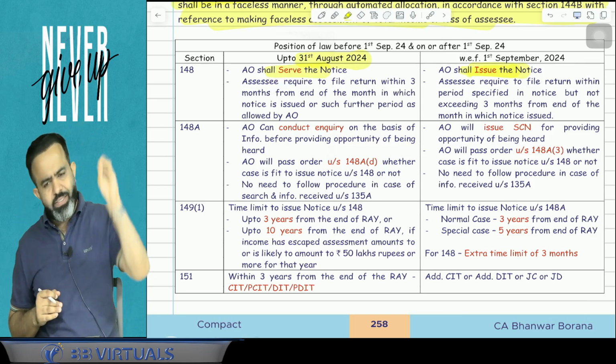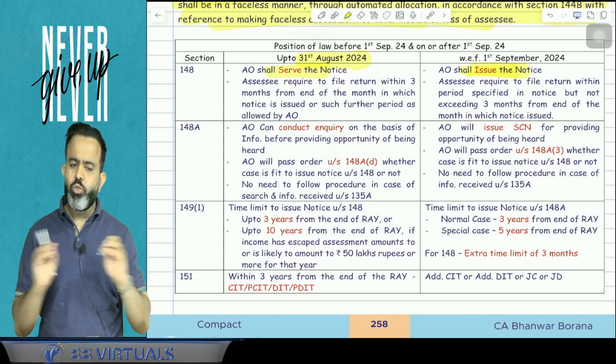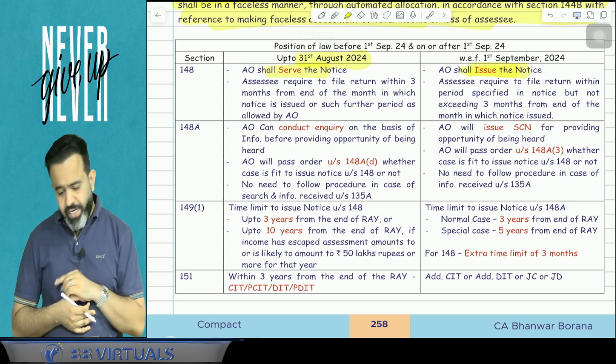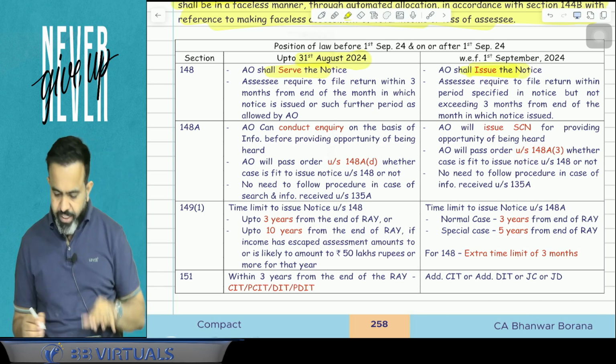Now, when the notice is received in your mailbox or on your income tax e-filing portal, it means you have received the notice and this notice has been served. Now, the second difference is, guys, now you know what is the law now under 148.